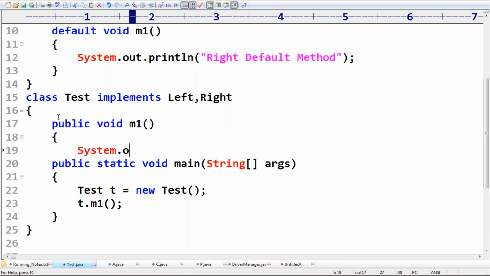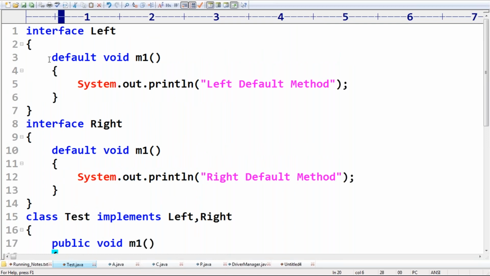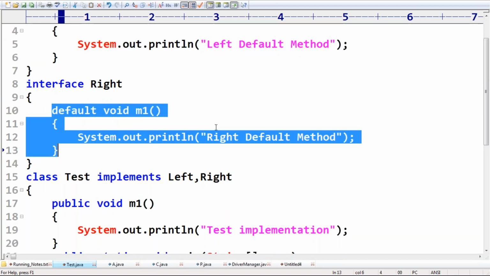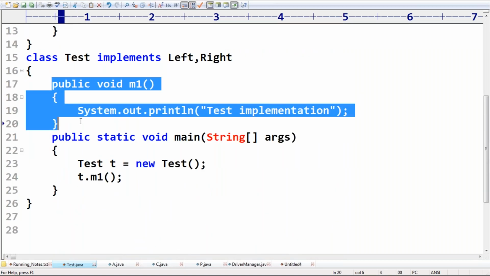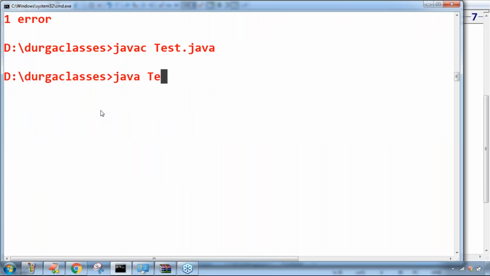Inside it I take System.out.println with "test implementation". Is it valid or not? Yes, valid. Whatever ambiguity we were facing, now there is none, because the Test class defined its own m1 method. The problem is solved. The code compiles fine. Run java Test, and the output we get is test implementation.